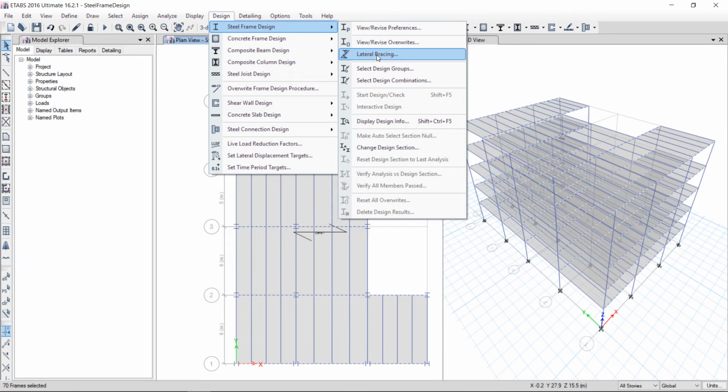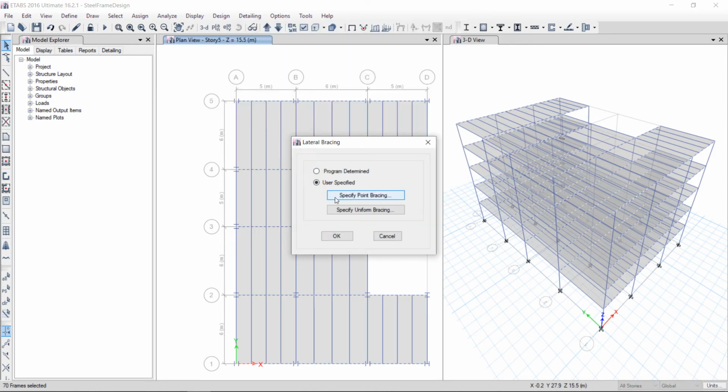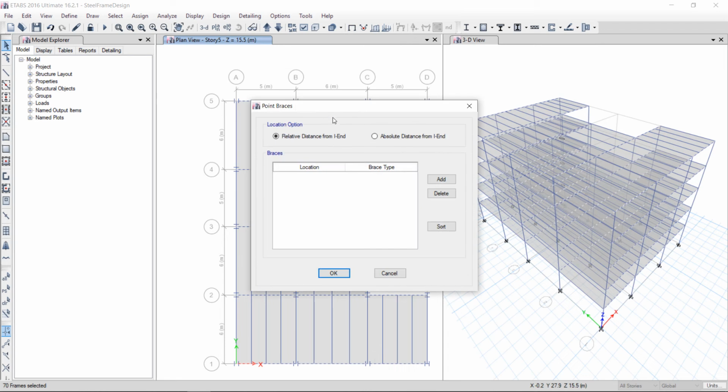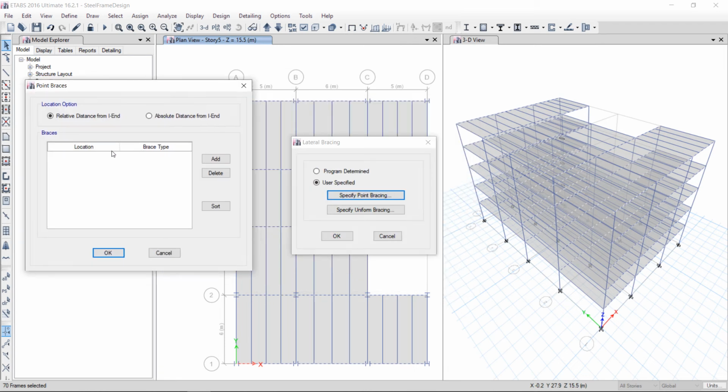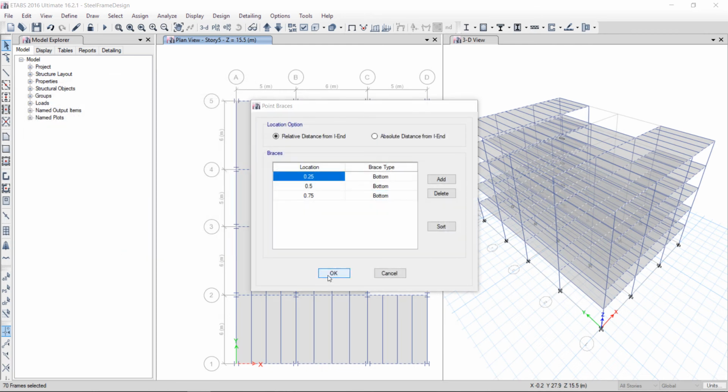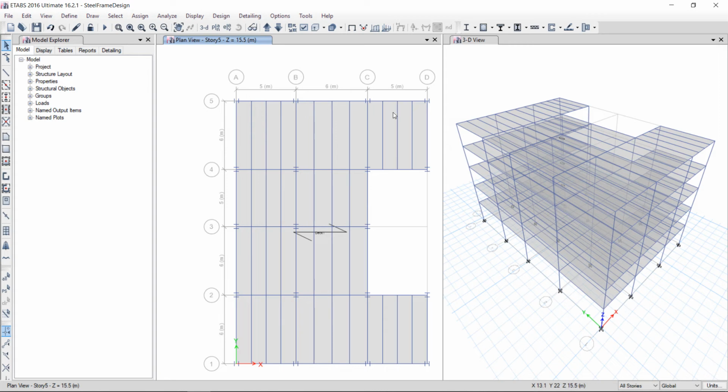Here is the lateral bracing. Okay, I will specify point bracing, the bracing at basically the bottom location. Relative distance I will choose. At the 0.25 location, bottom, at the 0.5 location, bottom, at the 0.75 location, again bottom. Okay, now bracing has been assigned.